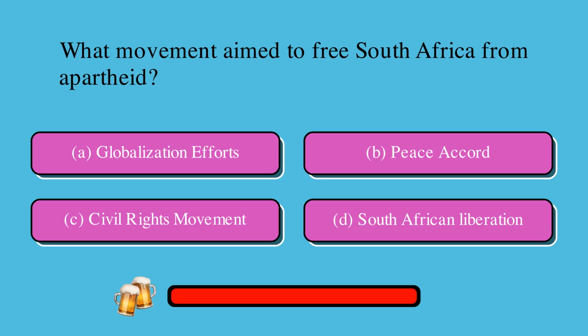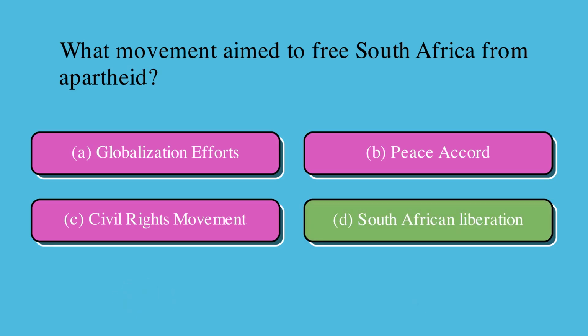What movement aimed to free South Africa from apartheid? Is it A, globalization efforts, B, peace accords, C, civil rights movement, or D, South African liberation? The correct answer is D, South African liberation.